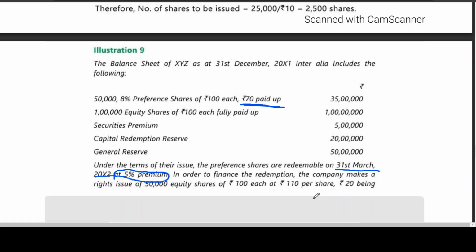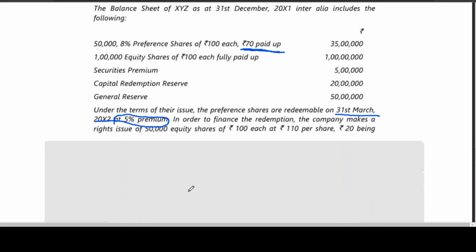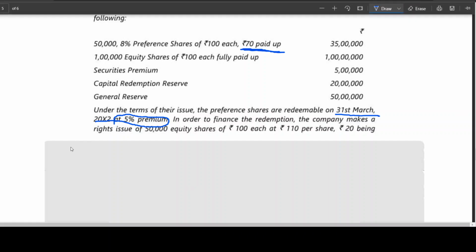Okay. What is the amount to be transferred to CRR? I think there are two things you should remember. Here I am going to show you a small explanation, my dear friend. Whatever I am writing in the boxes is for you to have clarity.